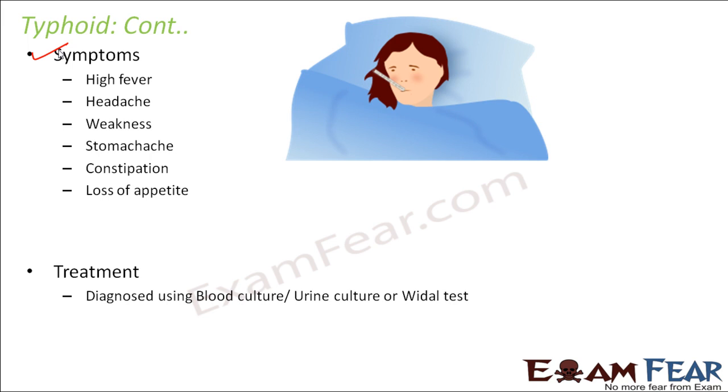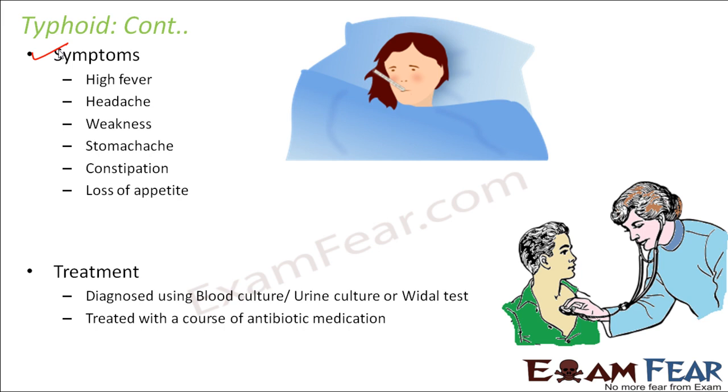So if the trace is found, then it tells you for sure that the person is suffering from typhoid. Once that is done, it can be treated with a course of antibiotic medication, because the causal organism here is a bacteria, and any disease which is caused by a bacteria can be treated with antibiotics.